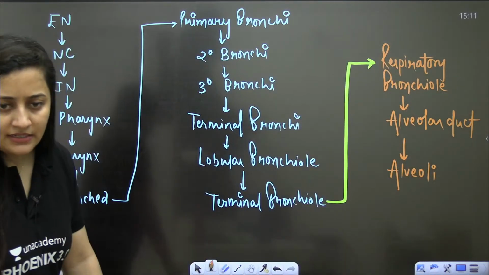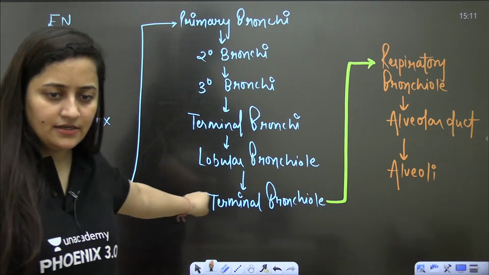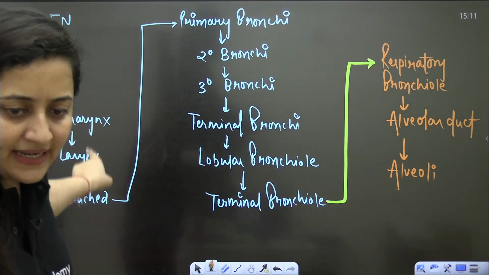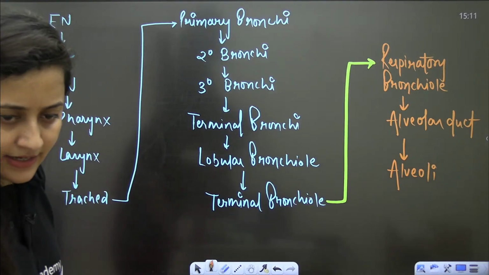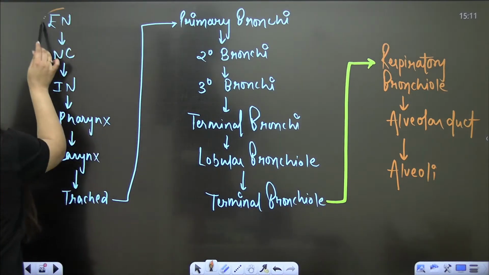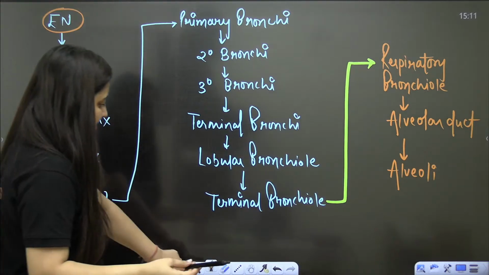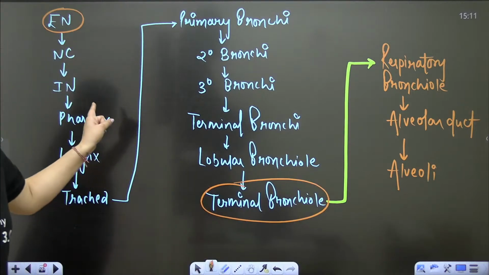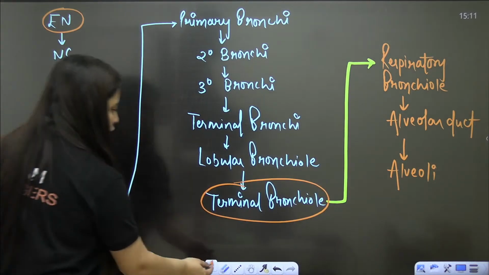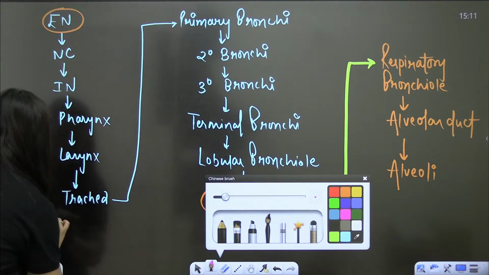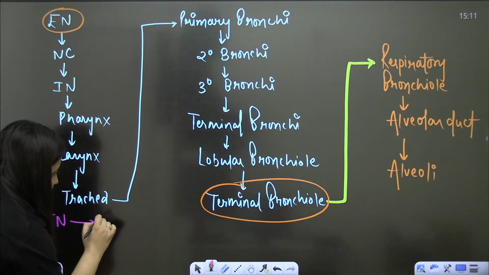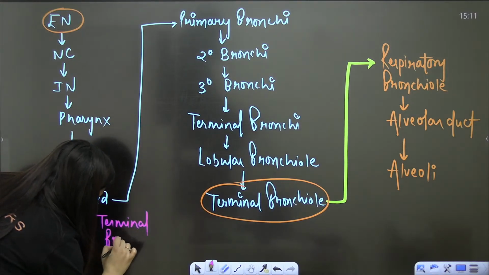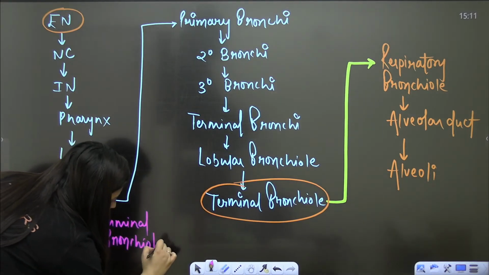Understood? So it is the complete flow of air. From external nostril to this terminal bronchiole, it is the conducting zone.